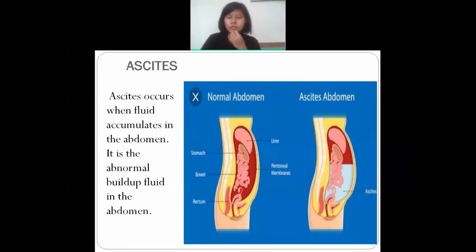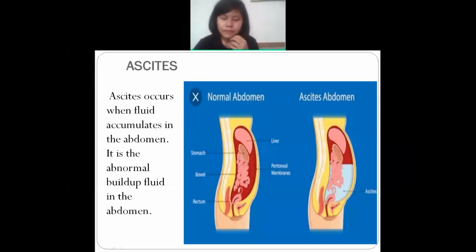There will be a collection of fluid in the abdomen, which is abnormal. This is a normal abdomen and this is the abnormal abdomen. So ascites means accumulation of fluid in the abdomen.